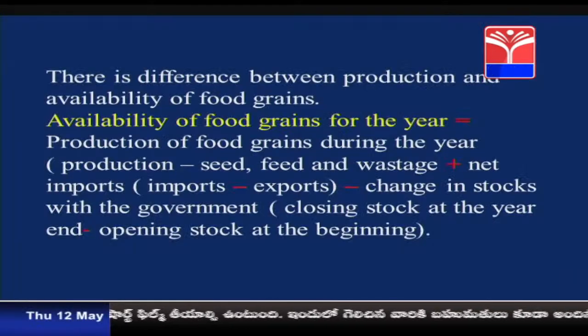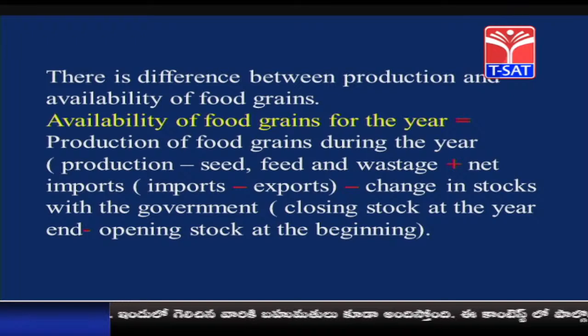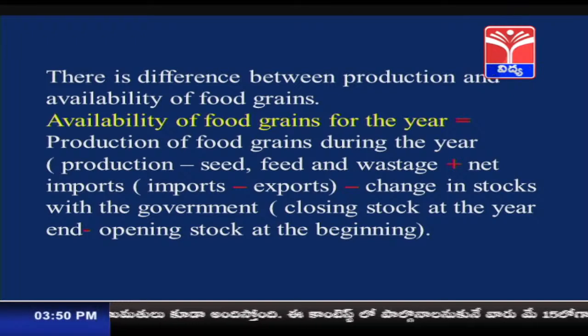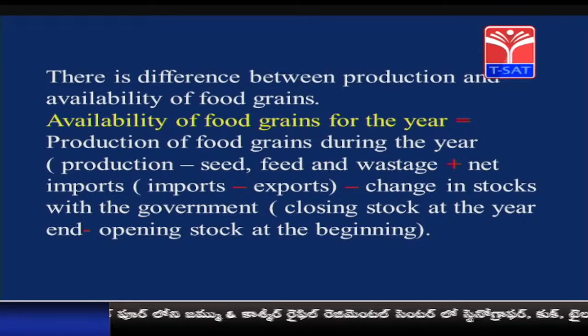There is a difference between production and availability of food grains. So, what is availability of food grains? Let us understand. Availability of food grains for the year is equal to production of the food grains during the year minus seed, means farmers will take out a certain amount of their produce for the next year to be planted.